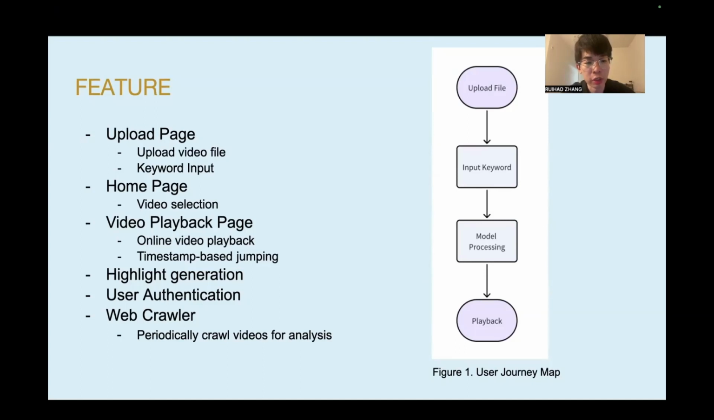This page supports displaying the highlight information, online video playback, and timestamp-based jumping, so users can jump to anywhere in the video according to the information. And we need the model to generate the highlights, and also user authentication and a web crawler. The web crawler is meant to periodically crawl videos for analysis.